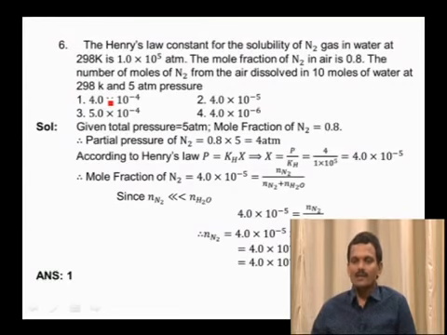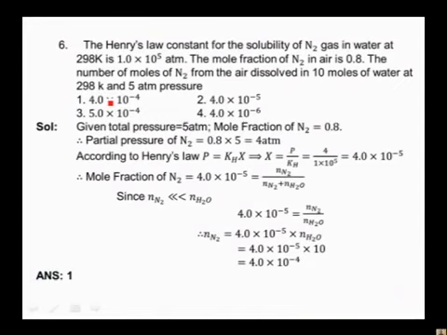Henry's law constant for the solubility of N2 gas in water at 298 Kelvin is 1.0 into 10 power 5 atmospheres. The mole fraction of N2 in air is 0.8. The number of moles of N2 from the air dissolved in 10 moles of water at 298 Kelvin and 5 atmospheres is. Here we have to calculate the solubility of nitrogen gas in water.